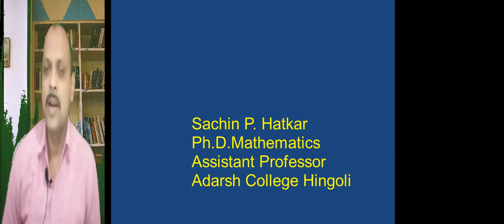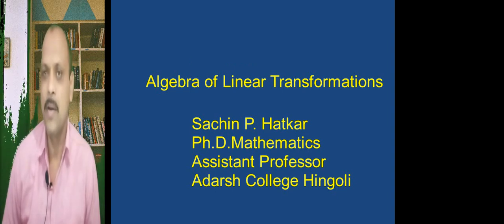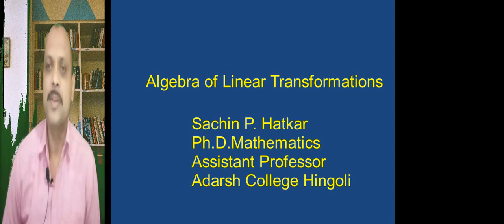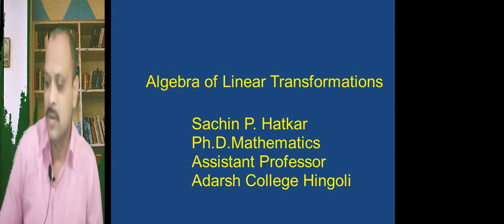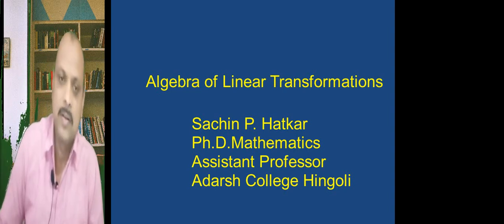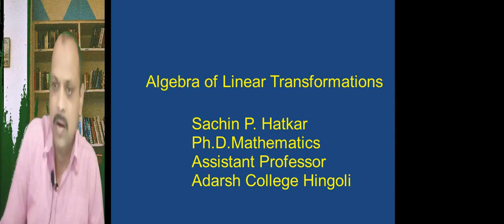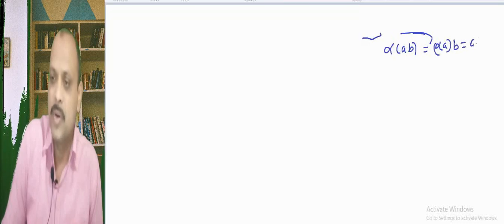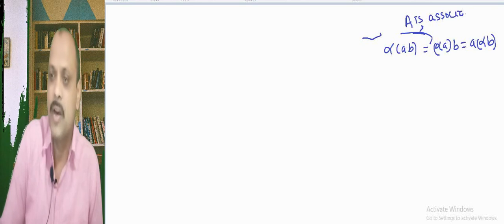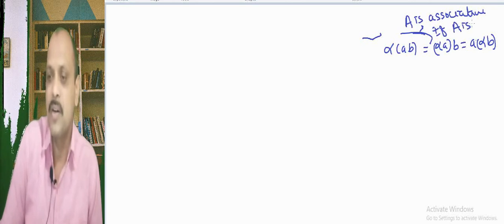Algebra. An associative ring A is called an algebra if A is a vector space over F and, for a, b in A and alpha belonging to F, the condition is alpha times AB equals alpha A into B equals A into alpha B. Here A is an associative ring.